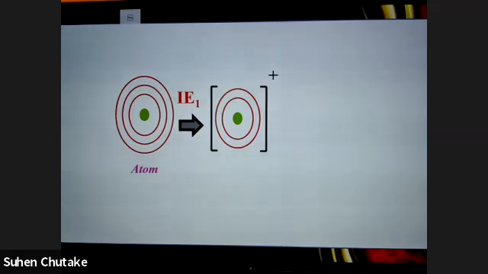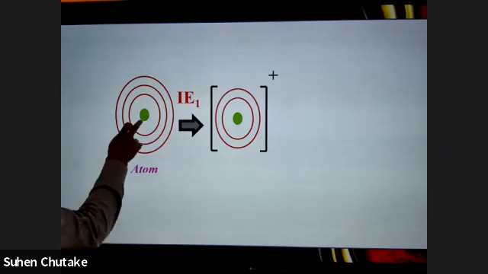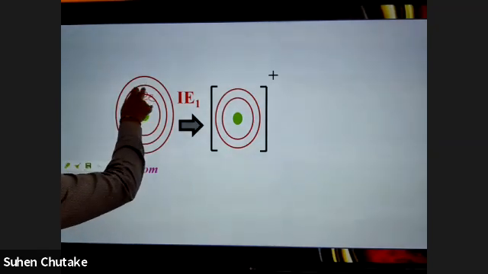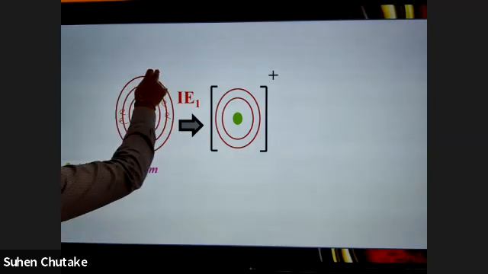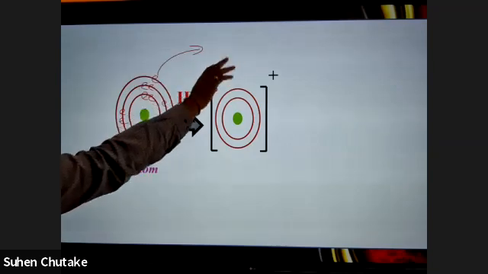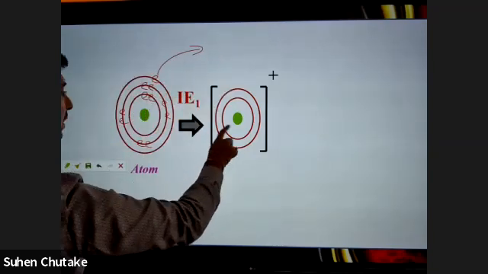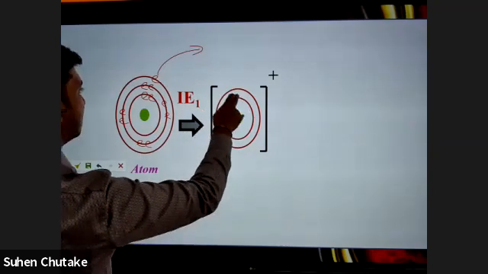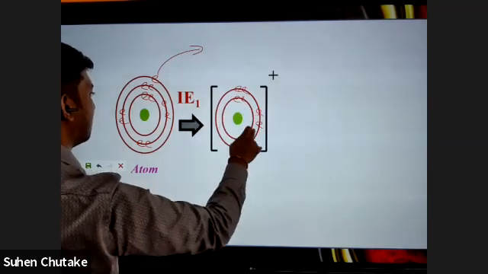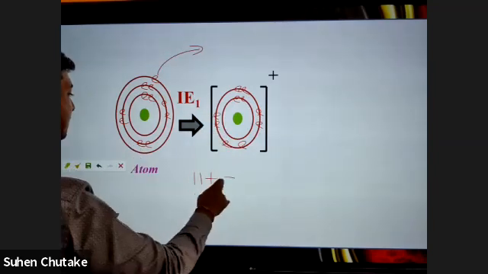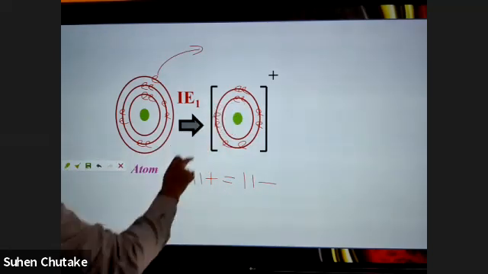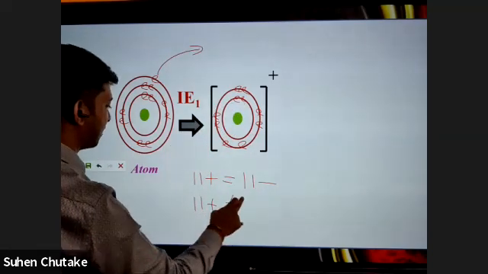Yes, like if it was sodium, having 1 electron in the outermost shell, 2 electrons in the first shell, 8 electrons in the second shell. If this 1 electron got removed, that entire shell is gone. Now we are having only two shells, with 2 electrons and 8 electrons, 2 comma 8, so 1 electron is less. We have seen earlier that sodium had 11 protons equal to 11 electrons. But now this sodium has 11 protons, but 1 electron less.